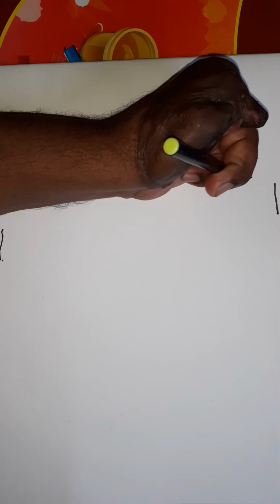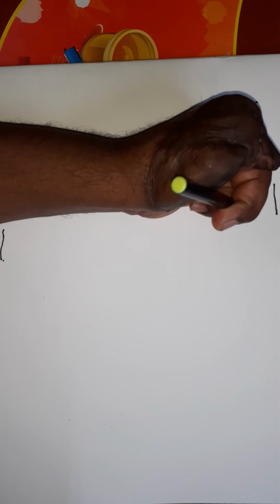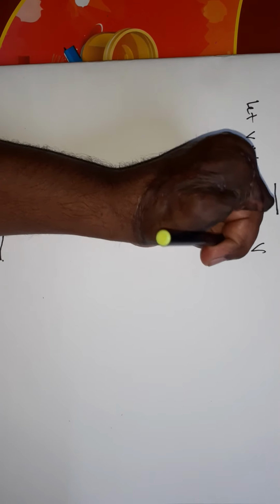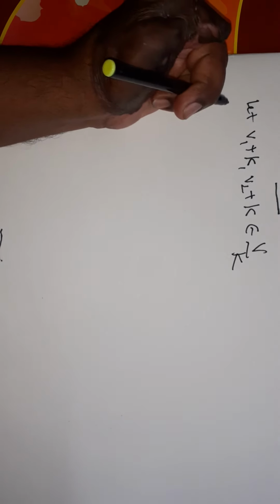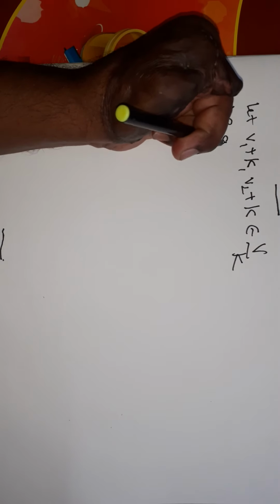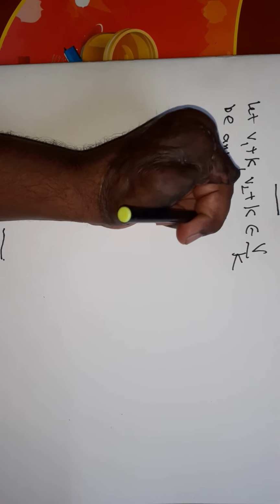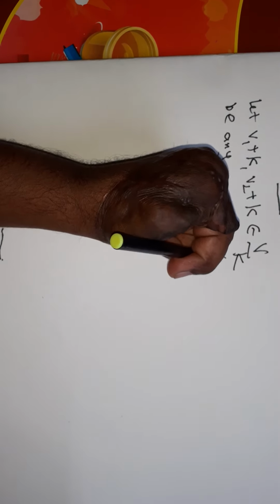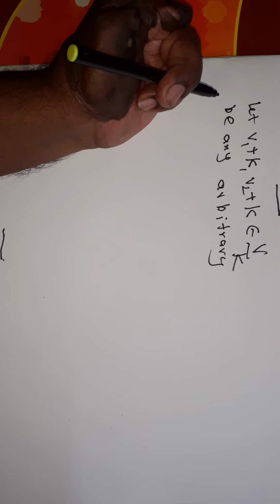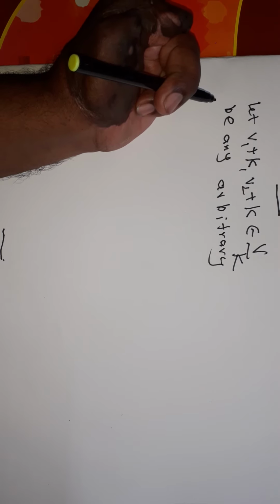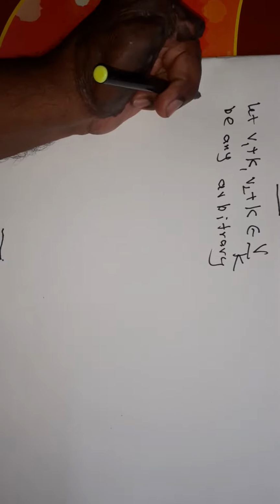Let V1 plus K, comma V2 plus K belong to V modulo K be any arbitrary elements.